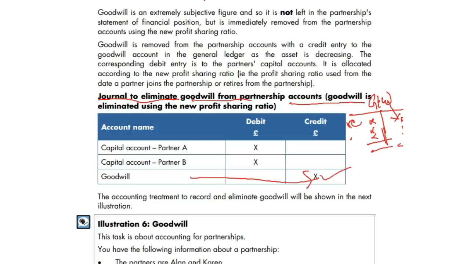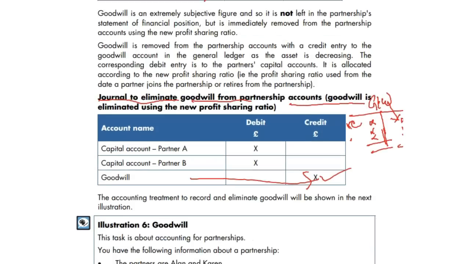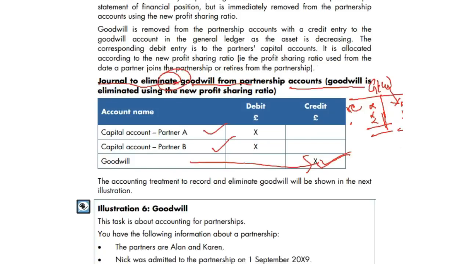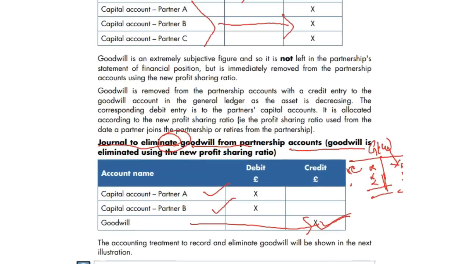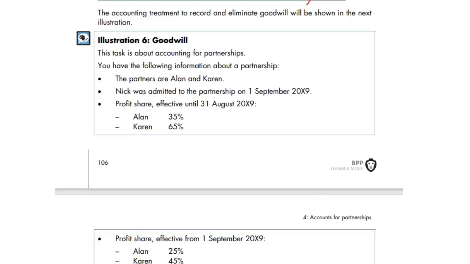That's why it's on the credit side. And look at this, goodwill recorded, goodwill on the debit side. Respective accounts are on opposite sides. So in the elimination, goodwill credit, partners' capital are debit. That's how we eliminate. We don't record the goodwill into the accounts. That's the rule of thumb.